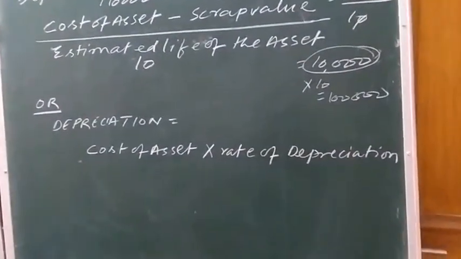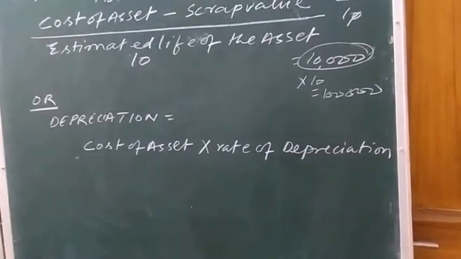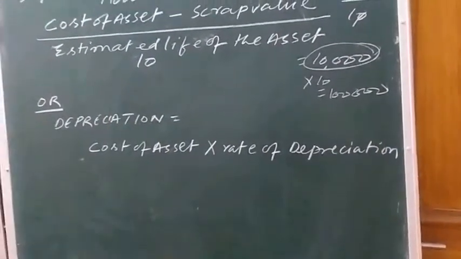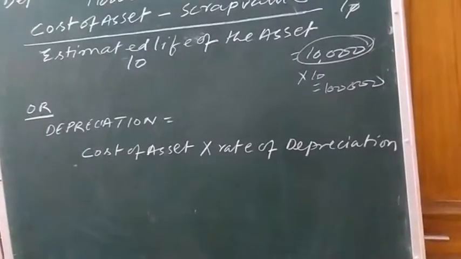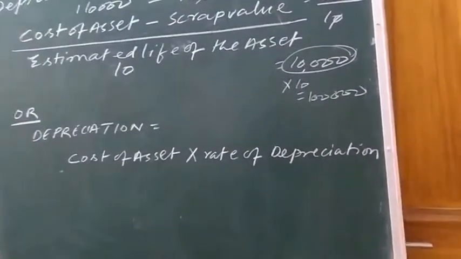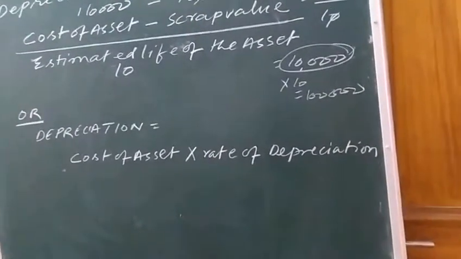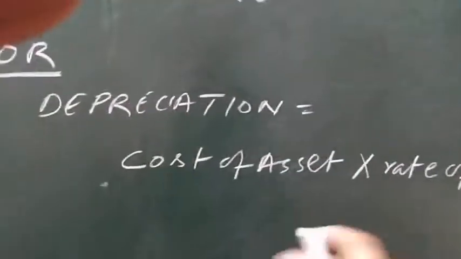Now one more formula can be there. When the rate of depreciation is provided to you, then the depreciation value can be calculated as cost of the asset multiplied by rate of depreciation. Suppose the cost of asset is 1,00,000 rupees and rate of depreciation is 10%.